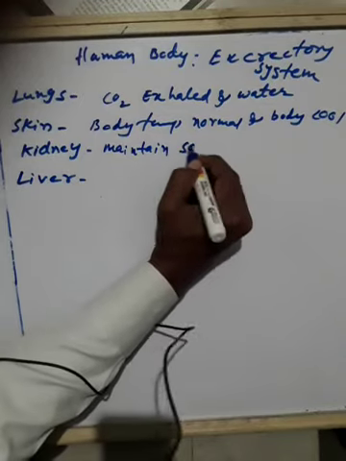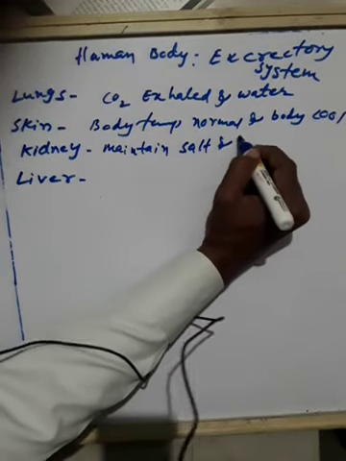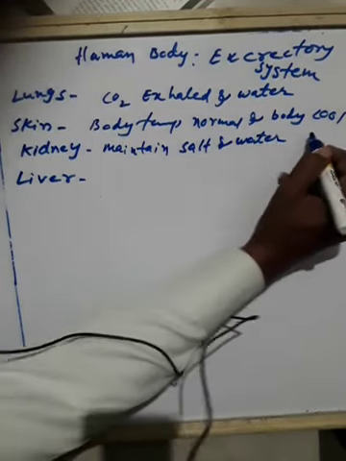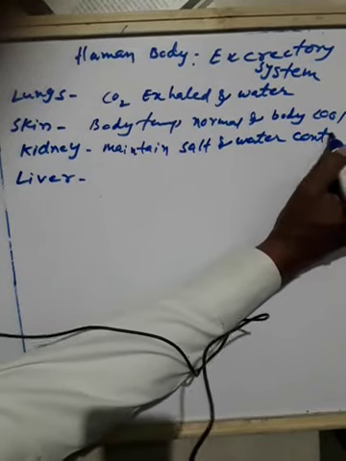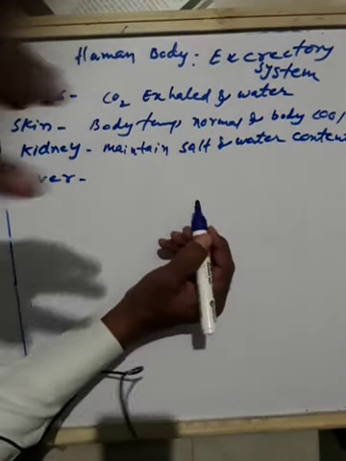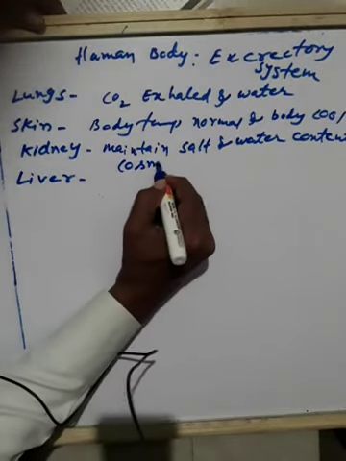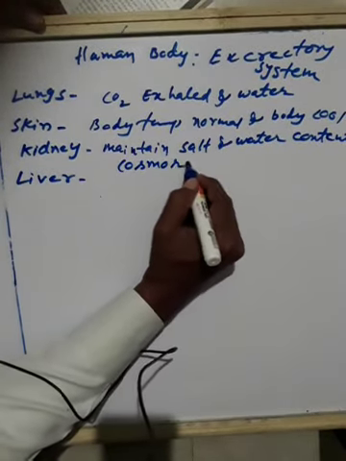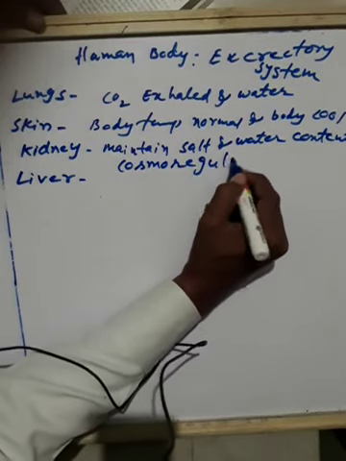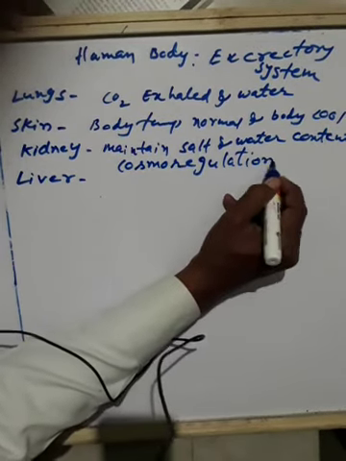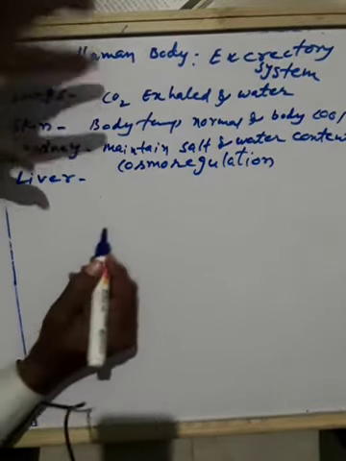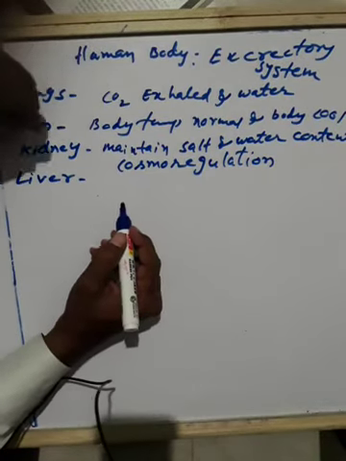So this maintaining of salt and water content in the body is called osmoregulation. Osmoregulation. Okay. So this is the importance of lungs, skin and kidney.